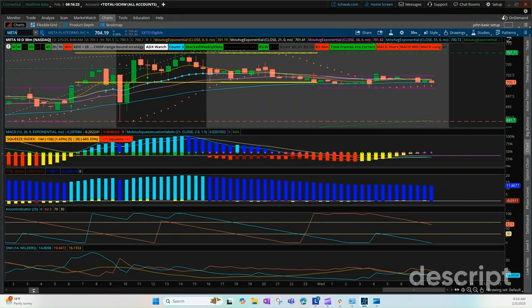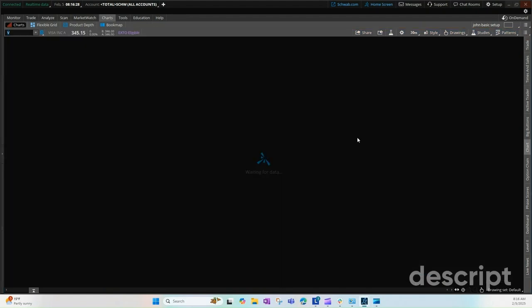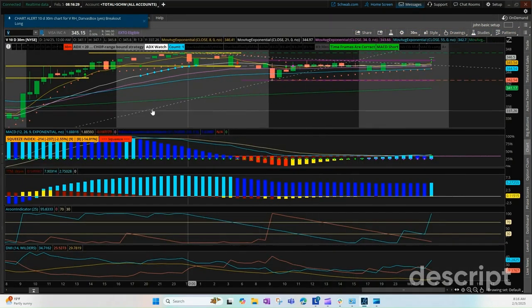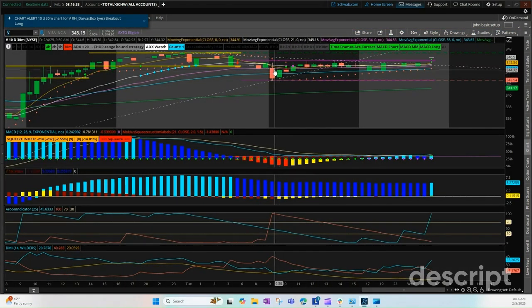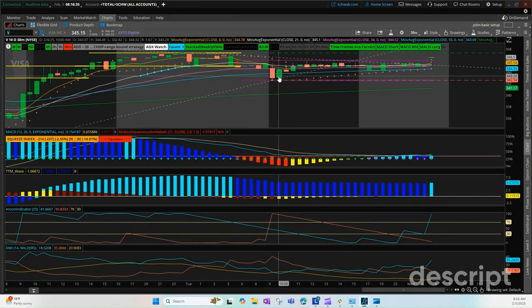Let's take a look at Visa. I broke my rules yesterday trading Visa. I thought I saw some weakness, so I took Visa down. Actually, didn't make any money on it because it just stayed in between this range, and I just got out. So now, no big losses, no money made, nothing of significance. But Visa was locked in. Looked like financials was going to fade in the morning, and they pretty much did nothing outside of MasterCard.